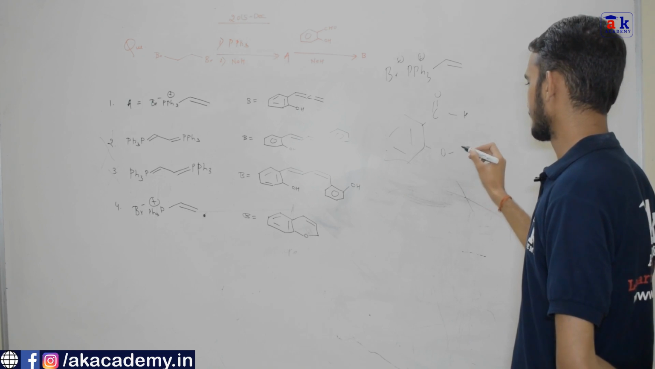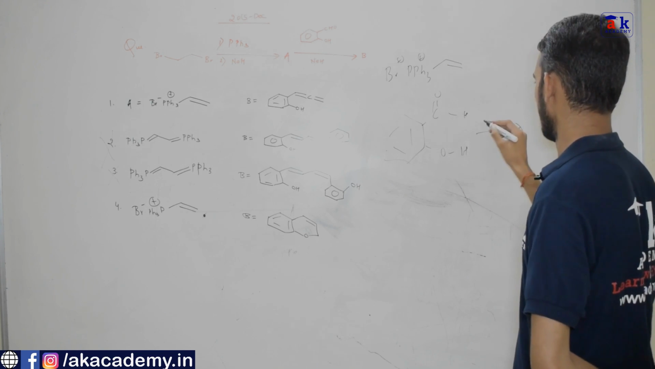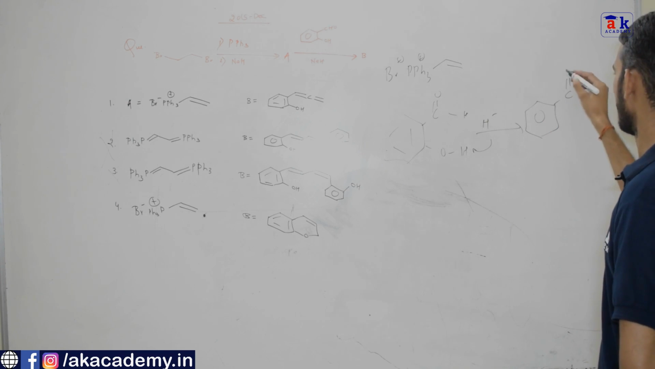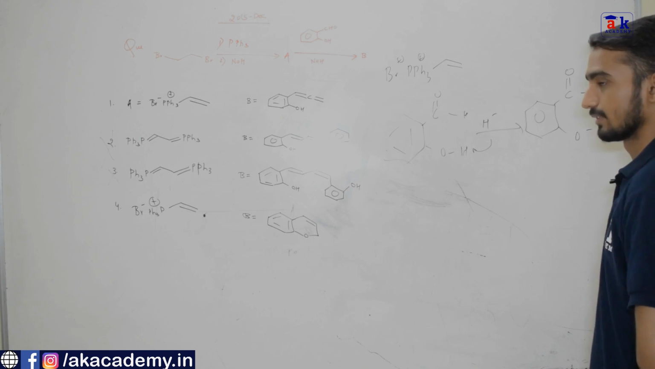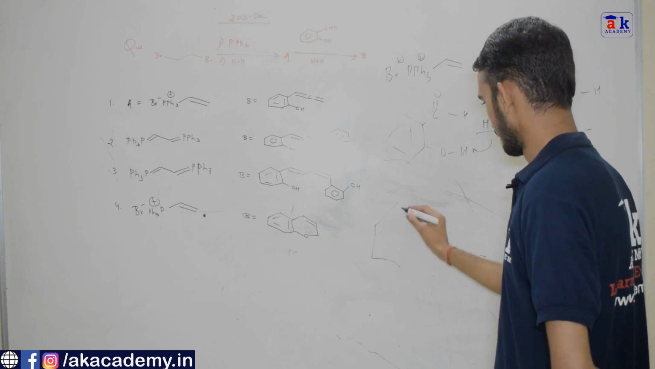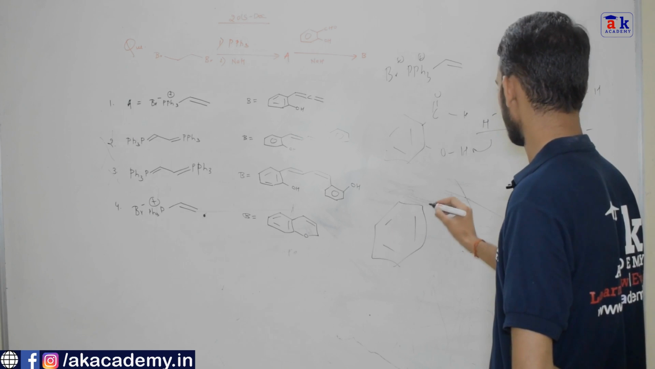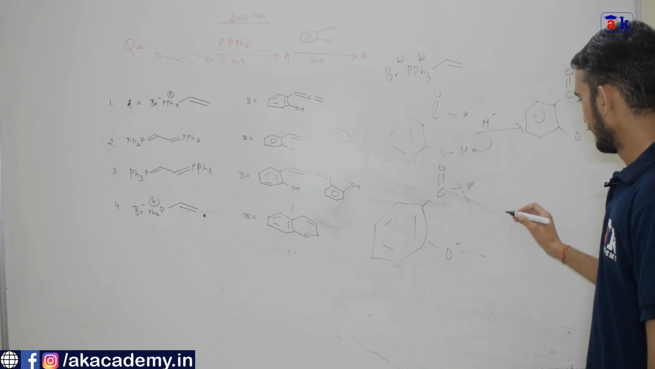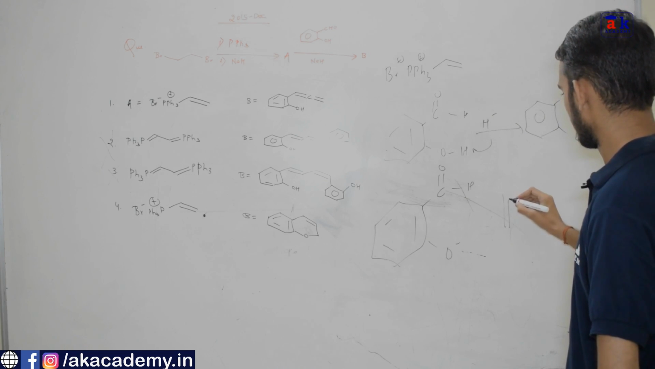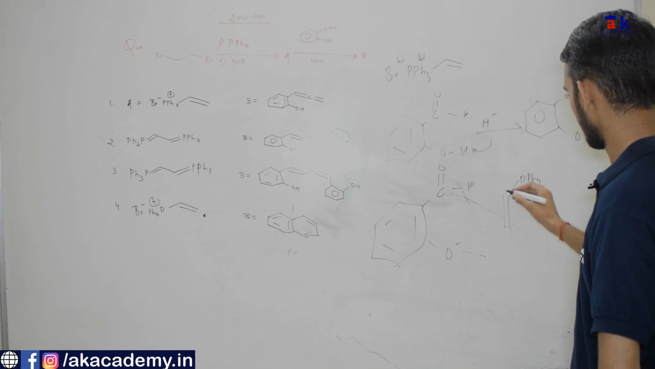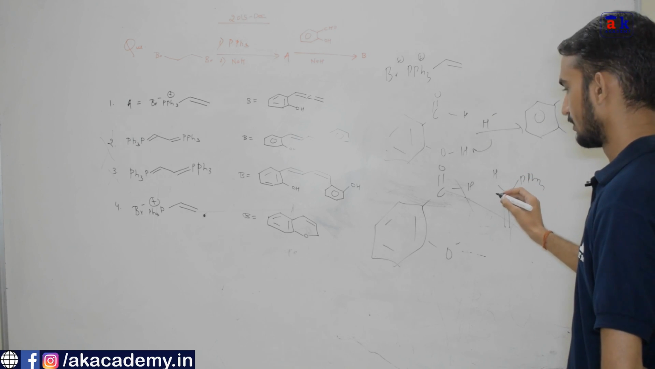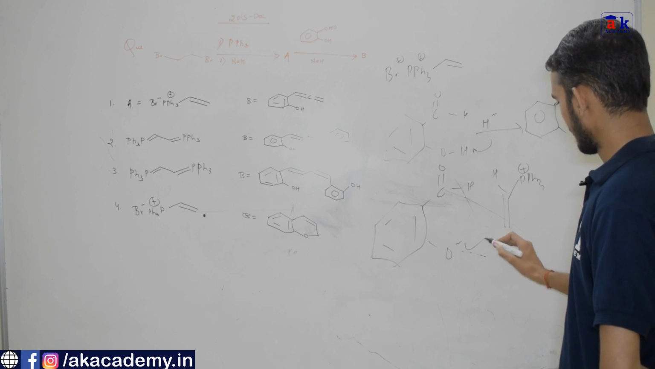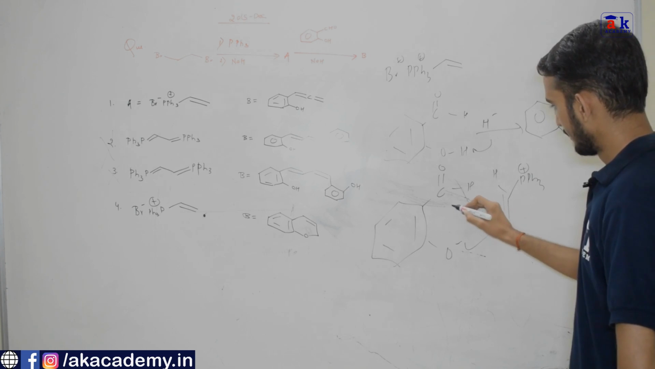It will abstract this alcoholic proton because it is acidic. So H minus will abstract this. We will get C double bond O H and O minus. So this is formed, and it reacts with PPh3 and H. This contains a positive charge and this is the alkene. So what will happen? This will attack here and it will go here.